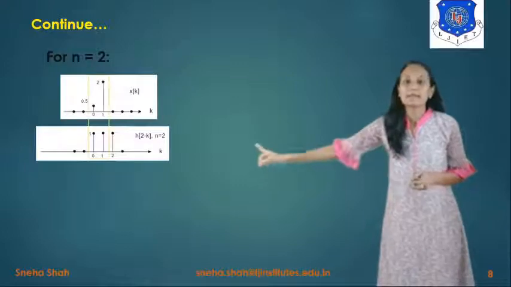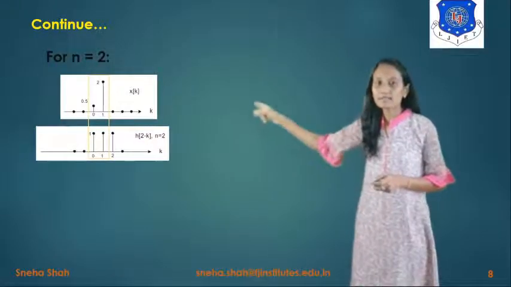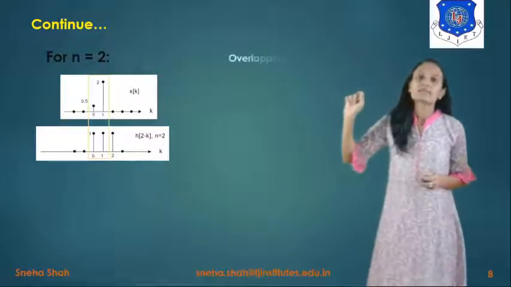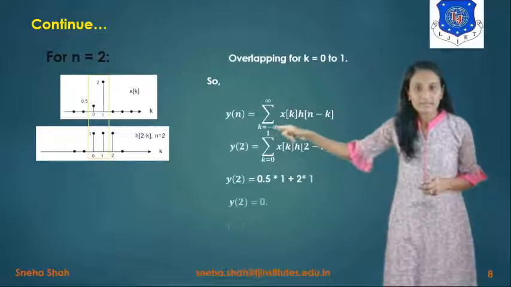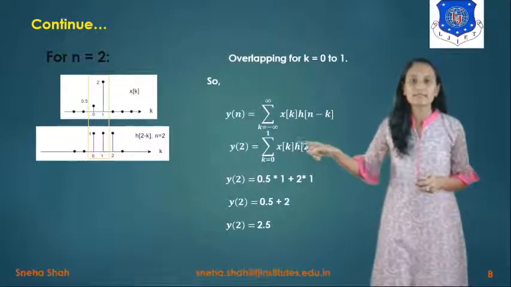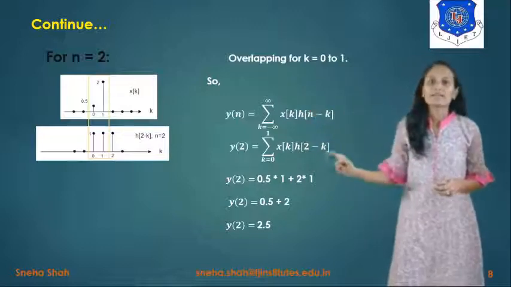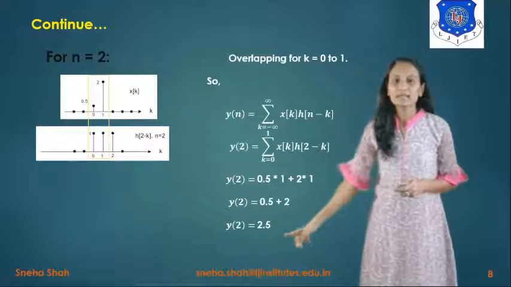So its range will be in between 0 to 2. Now you can see that the overlapping is between 0 to 1. So if we are taking the overlapping, it will be 0 to 1. So the range of k will be 0 to 1, x of k into h of 2 minus k, because instead of n we have taken 2. Now if we put in these values like the previous one, the answer will be y of 2 equals